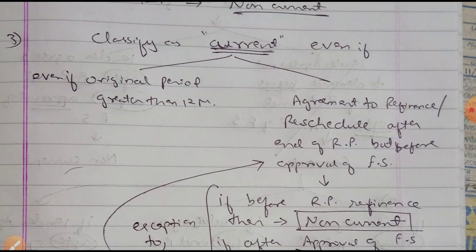Even in that case it will be classified as current, because if the entity had gone before the reporting period, it would have been classified as non-current.